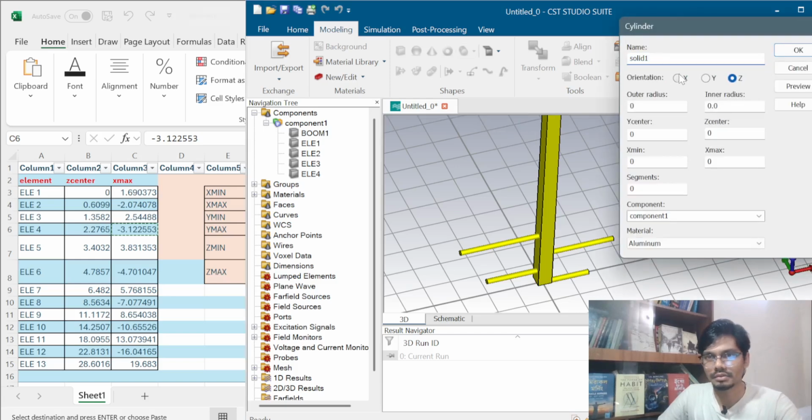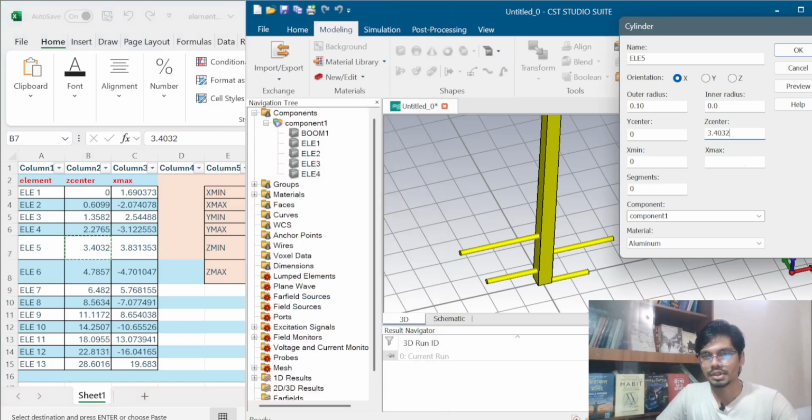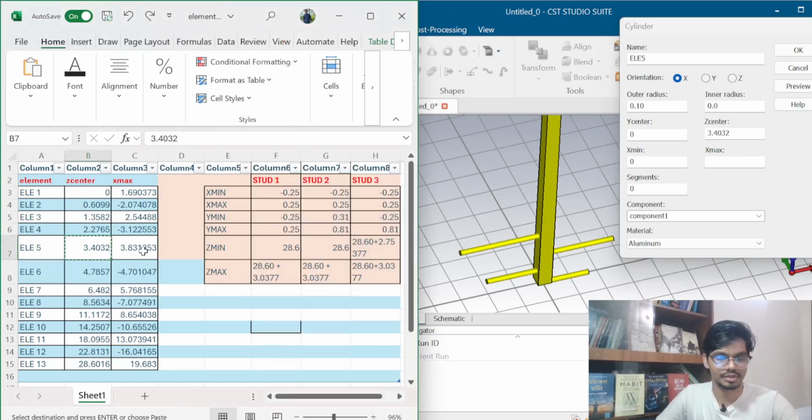Now I have to take element 5, then outer radius will be 0.10, then Z center and X max will be different. For element 5, Z center is 3.4 something and X max is 3.8 something.